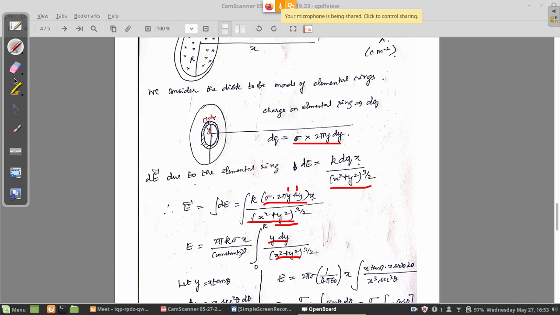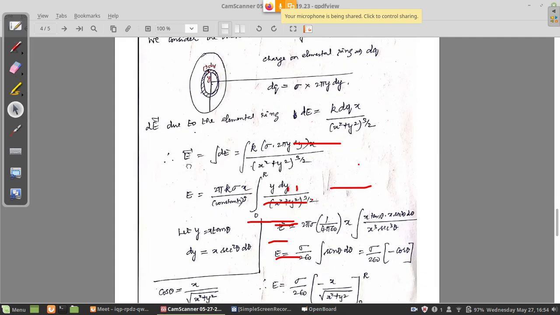Now again you have to do a substitution to solve this. What substitution can you do here? In this case you can do y equal to x tan theta. So y square is equal to x square tan square theta. dy will be, x is a constant, so x into the differential of tan theta, which is secant square theta d theta.